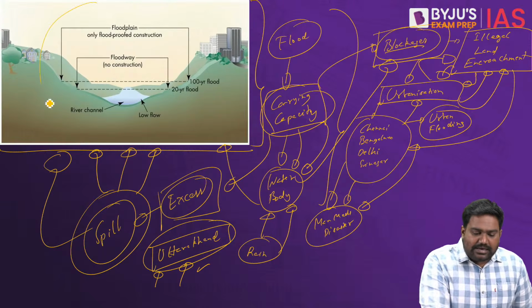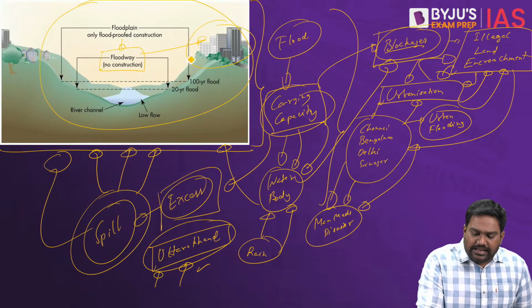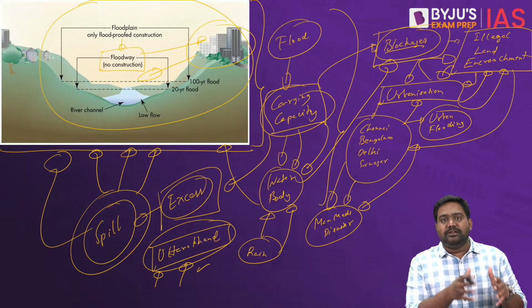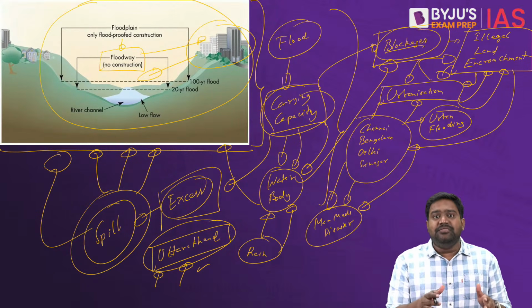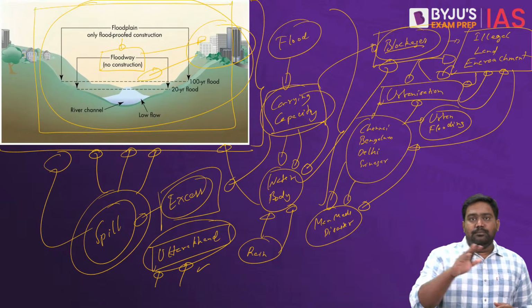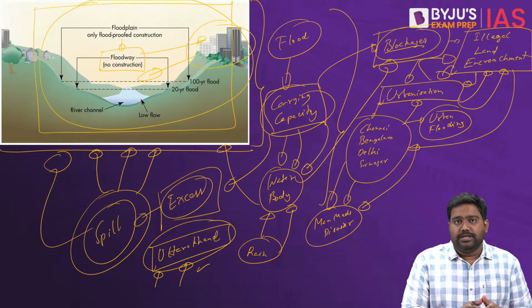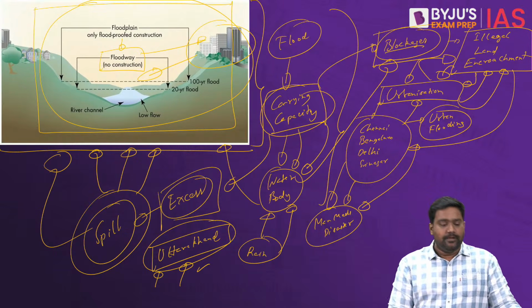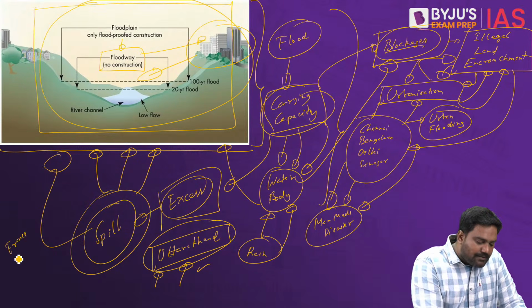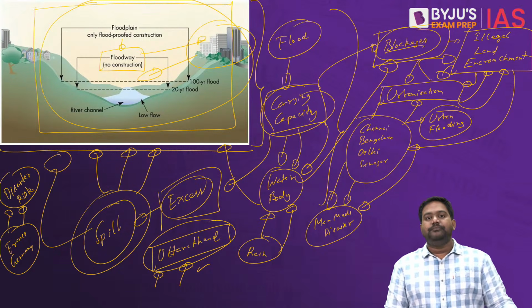So this is the core argument the writer is making. He is pointing out that we should focus on these illegal encroachments which have entered the riverbed and the drainage basin. If you contain them, if you restrict such illegal construction, clear those encroachments, you can effectively tackle floods. There are examples to show this. There are successful examples in Europe especially, where countries like France, Germany and others have focused on floodplain management as part of disaster risk management.